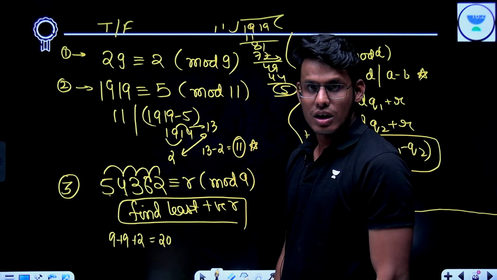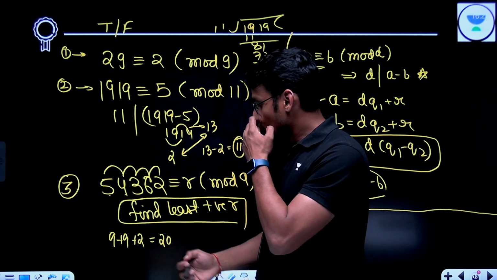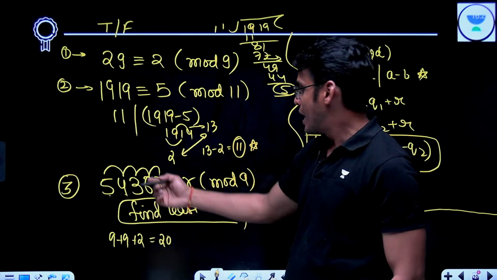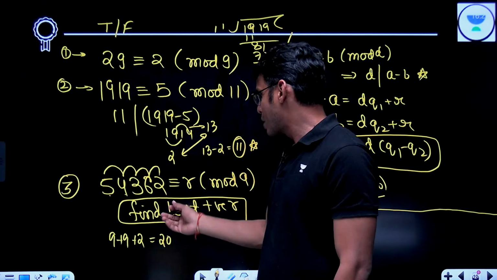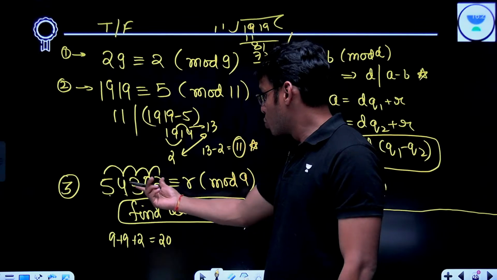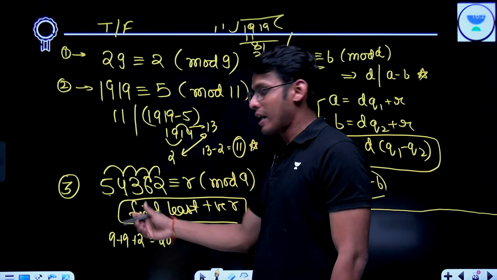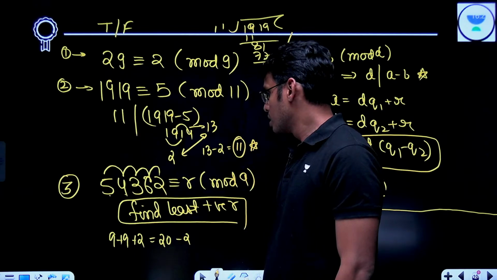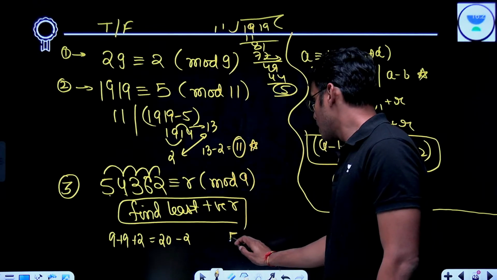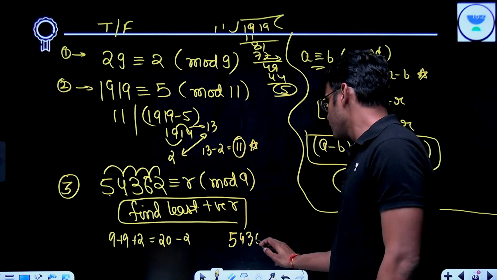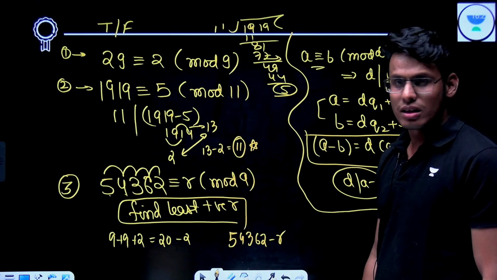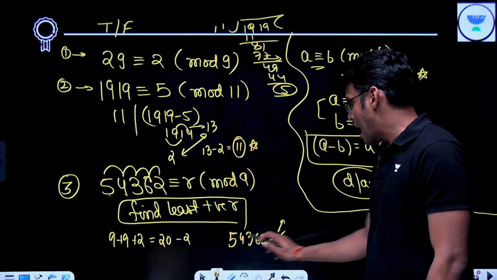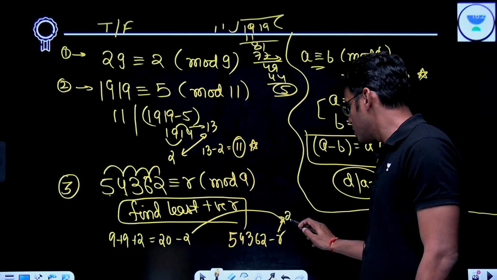Now, what should I subtract to make it divisible by 9? Minus 2. So, I have seen that this should be divisible by 9. So, my R has to be 2, comparing these two things.